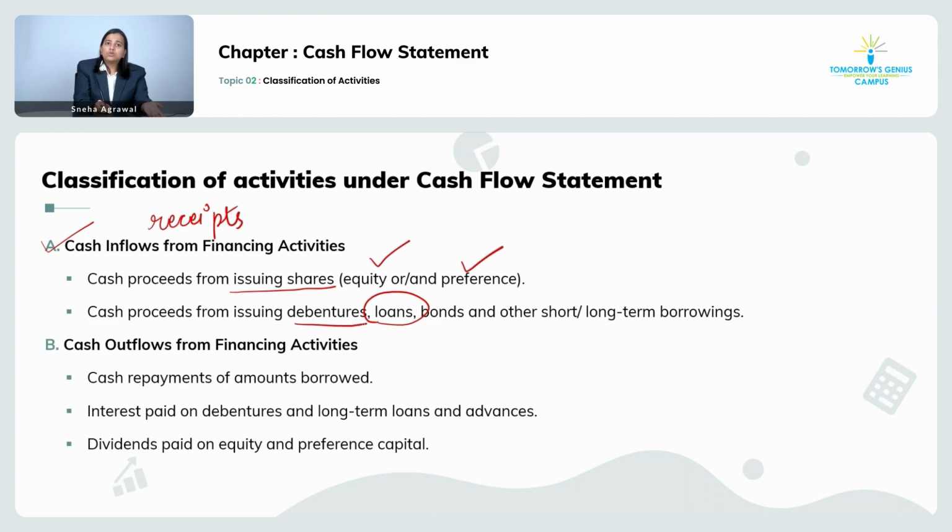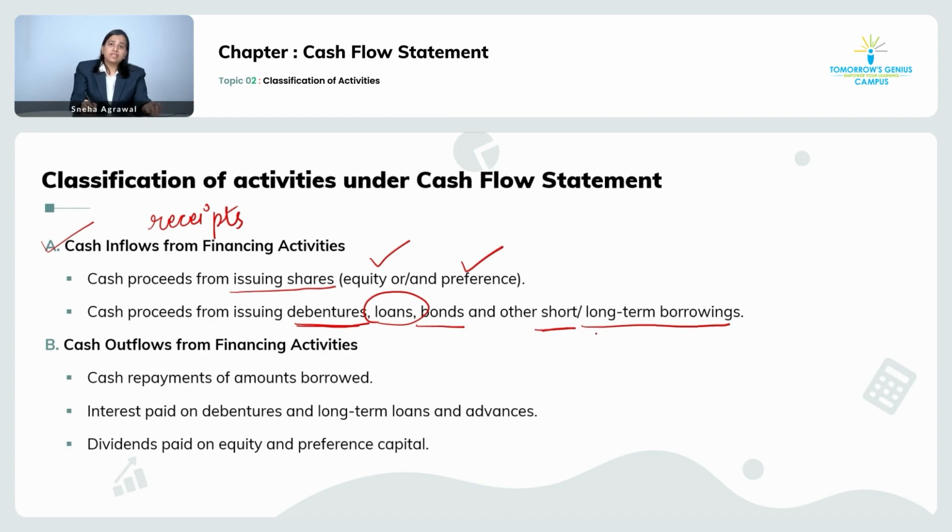Then I can also issue debentures. Debentures are a kind of loan capital of the company. It can be in the form of bonds. It includes short term as well as long term borrowings. Understand, when we were studying cash flow from the investing activity, at that time what I said, short term investments are treated as a part of cash and cash equivalents.